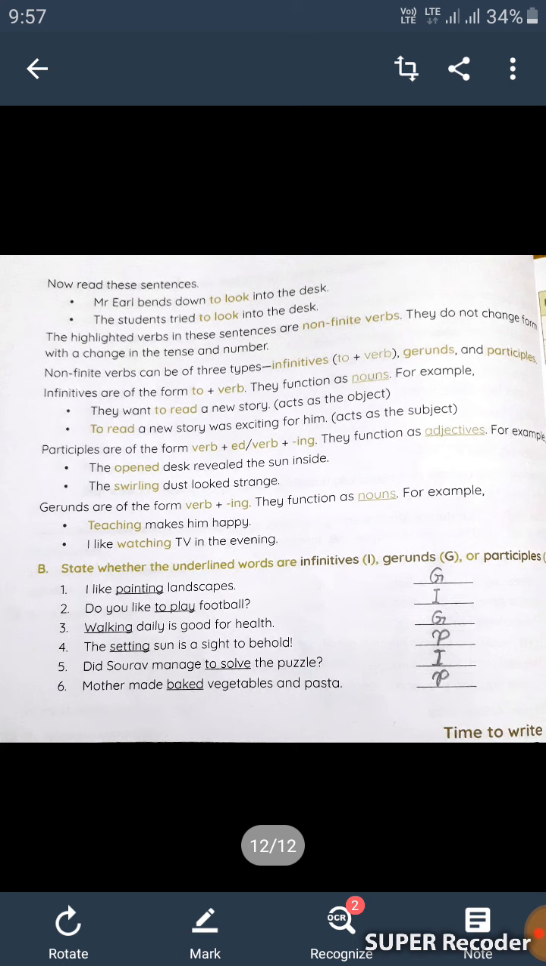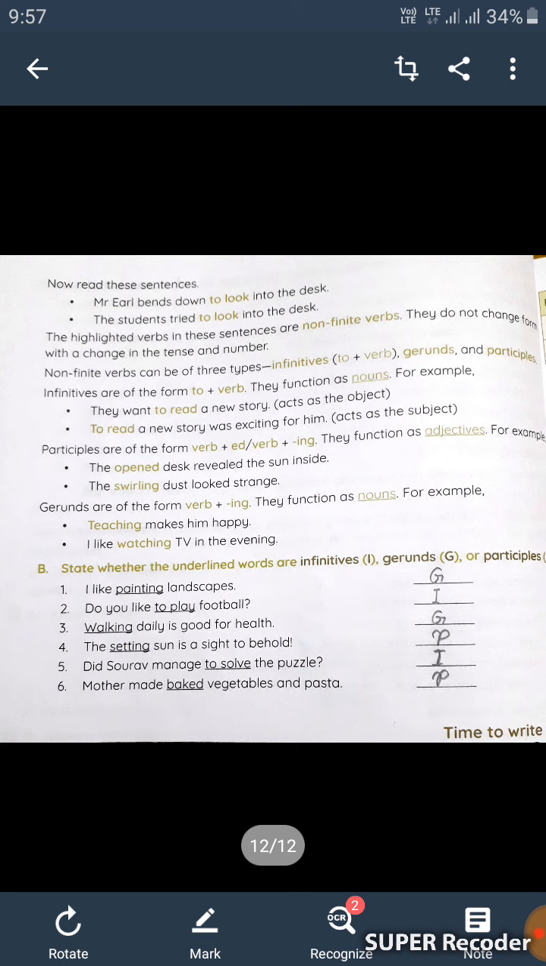Non-finite verbs can be of three types. Non-finite verbs जो हैं तीन तरह के होते हैं. एक होता है infinitives, second gerunds and third one is participles.